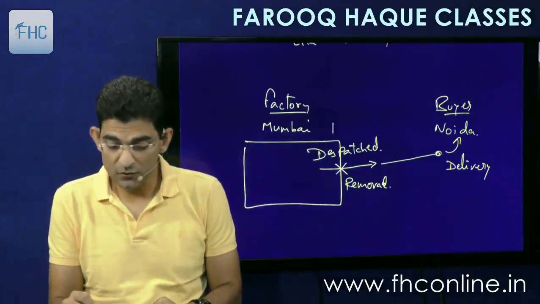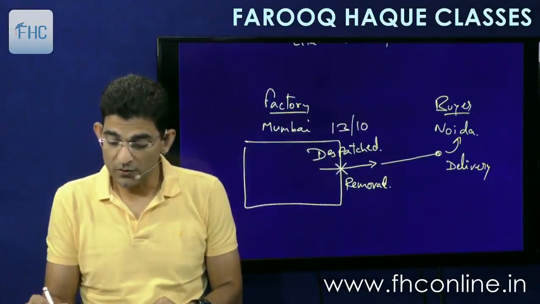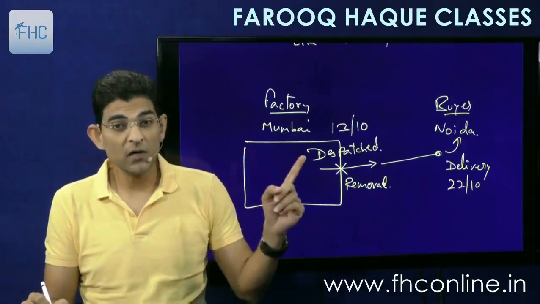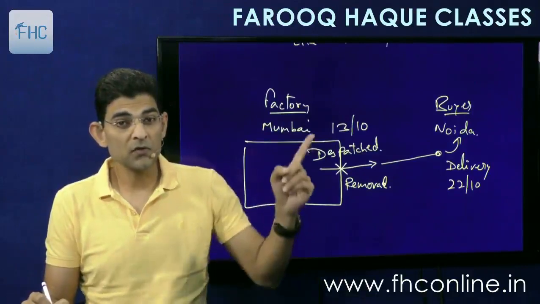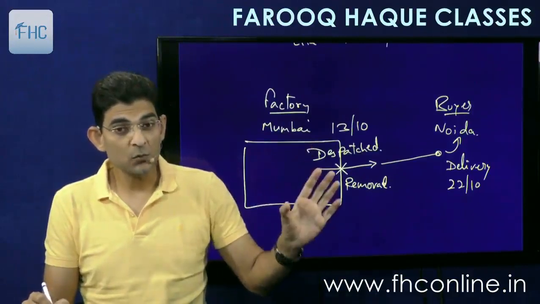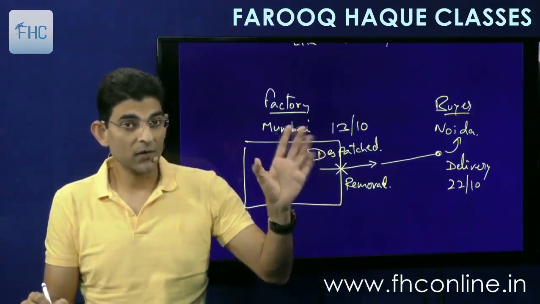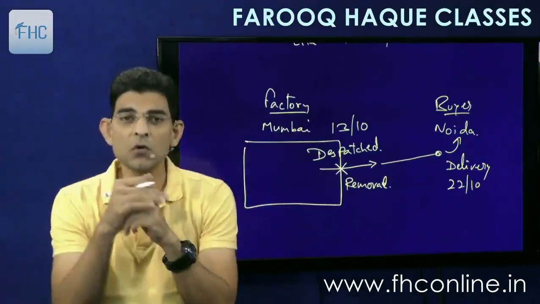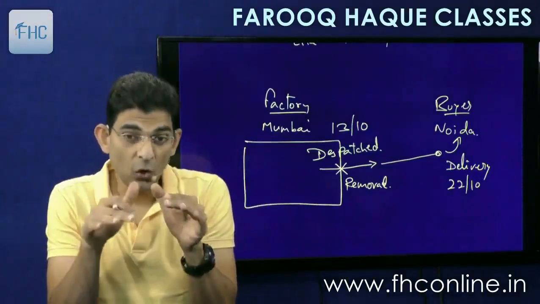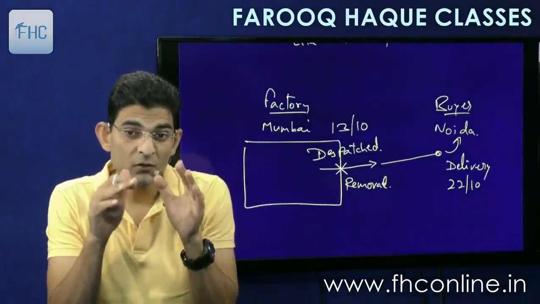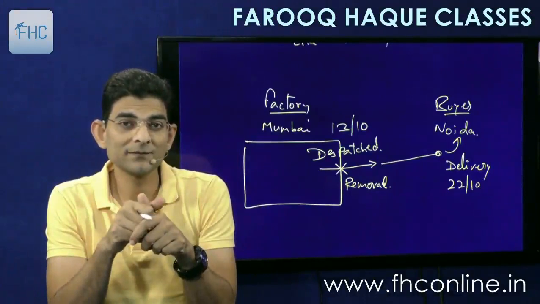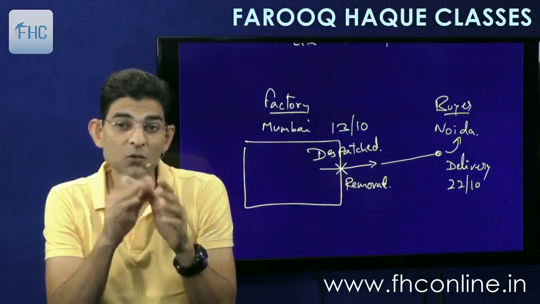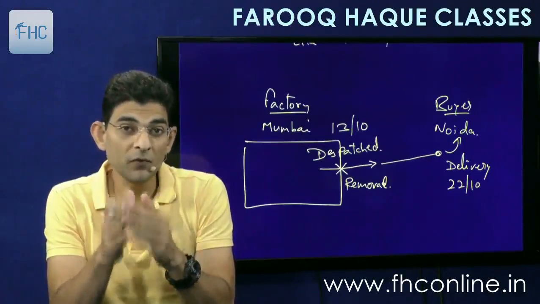So suppose dispatch is on 13th of October and actual delivery takes place on 22nd of October. What is the date of removal? 13th October. This is removal. Dispatch is equal to removal. Okay. So this comes into play, as I told you, in invoicing also, that the person has to make invoice on or before 13th of October, that is on or before the date of removal.